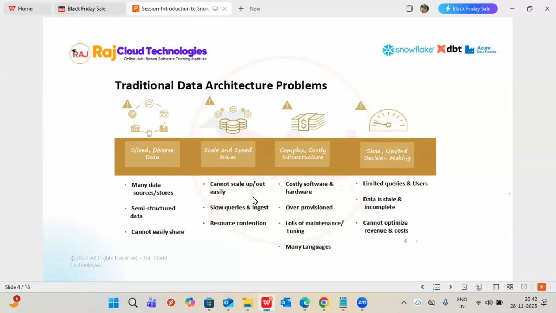Now in Snowflake we don't have that issue, because however much space is required, it can expand. Snowflake itself understands what is required to store the data and increases the space. If the data is not required and we remove it, it automatically adjusts and decreases the space. So space management is not required, and we don't need to worry about storage outage. Snowflake handles the maintenance automatically.